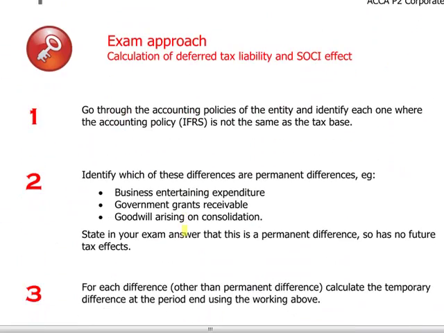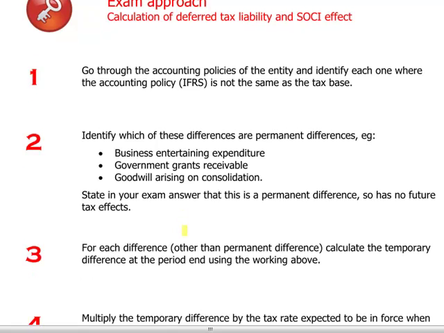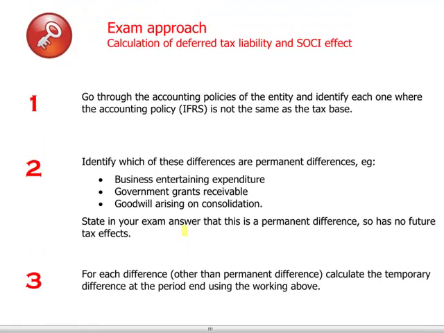The easiest way to remember this in the exam is the following. Go to the accounting policy and identify which assets and liabilities will actually lead to a difference between the IFRS base and the tax base. Some of these differences will be permanent, like goodwill arising on consolidation, government grants, business entertainment.